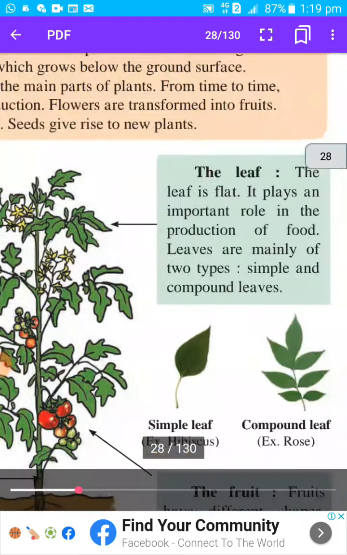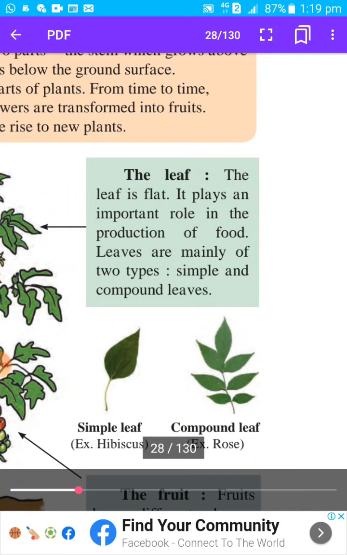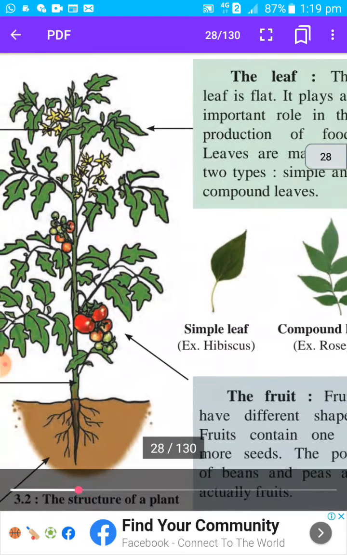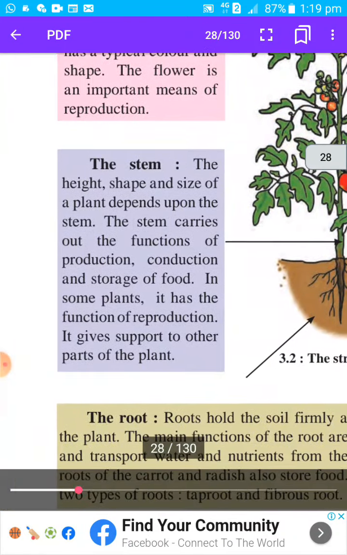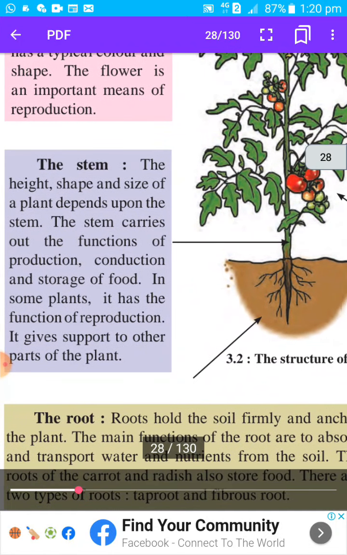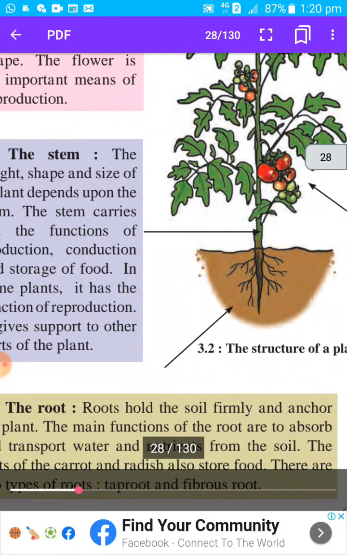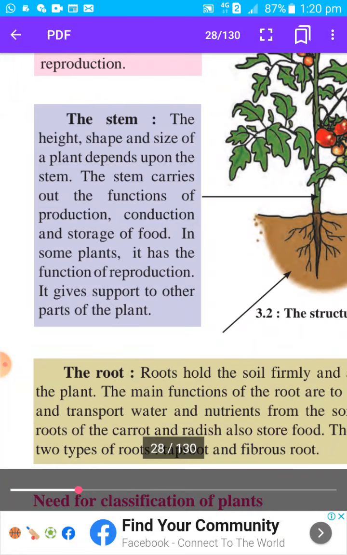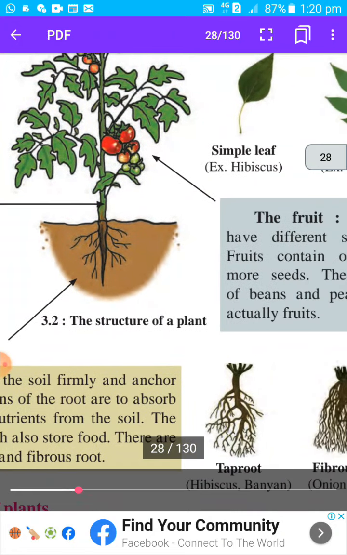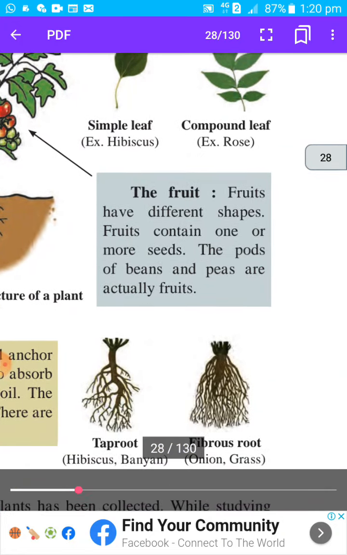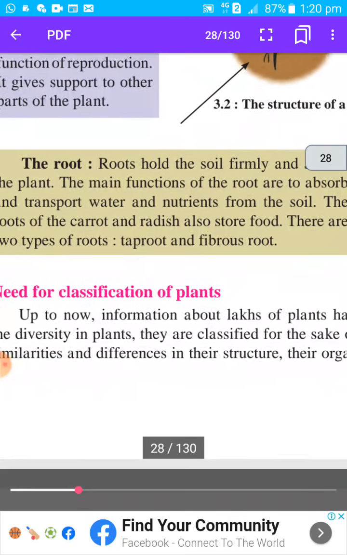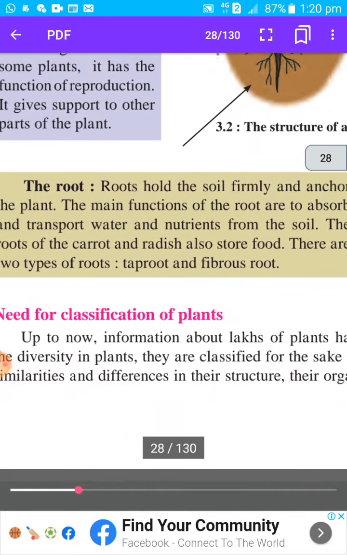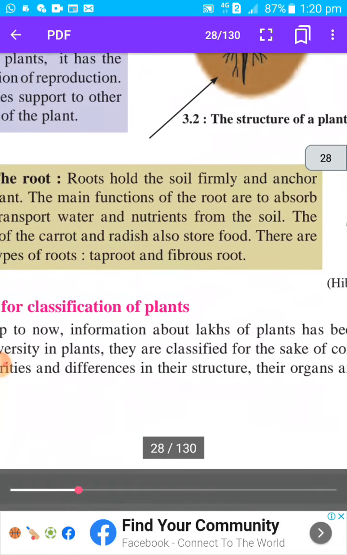Okay, then the second part will be leaf. It carries out photosynthesis and makes food. Understood? What is the function of the leaf? Carry out photosynthesis and make food. Third part, stem gives support to the plant, and it also produces, conducts and stores food. Then fourth part, fruits contain seeds, and from seeds a new plant will grow. And then the last one, root. So two functions are there. Root will absorb